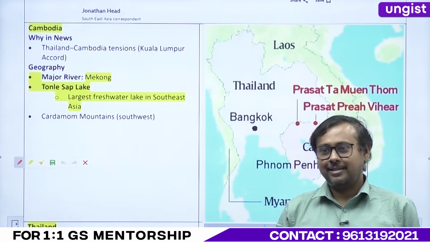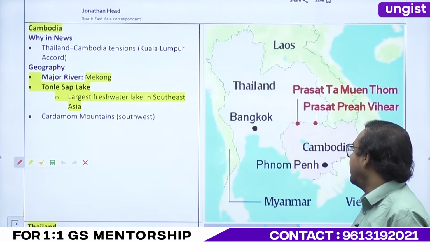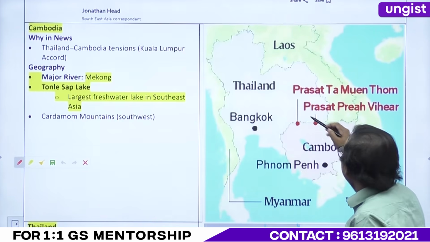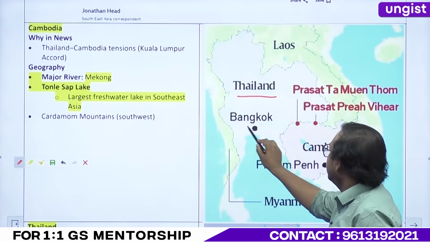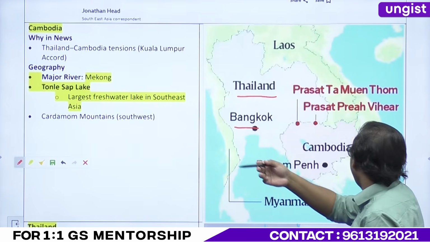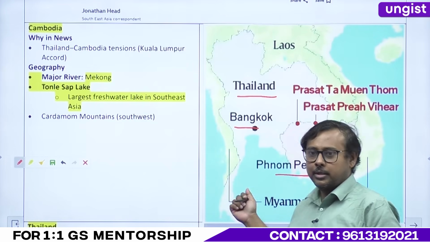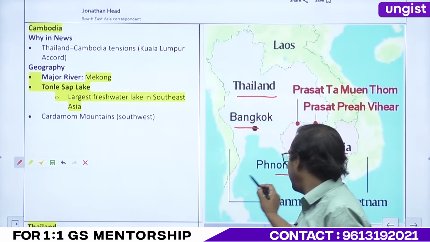Cardamom Hills. So these are mountains, right? Okay. Now, let's see. This is your Thailand. This is your Bangkok, right? Like the capital. And Cambodia's capital, how is it pronounced? Phnom Penh, right? Phnom Penh,